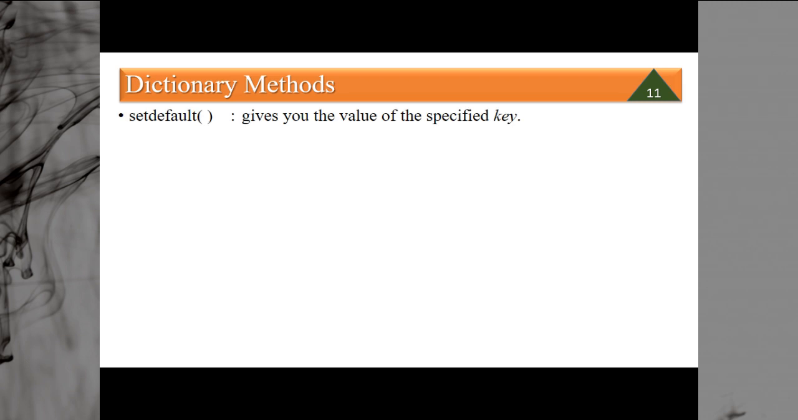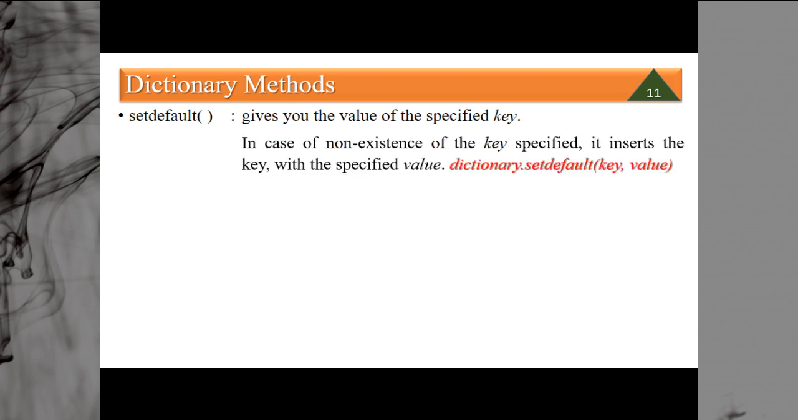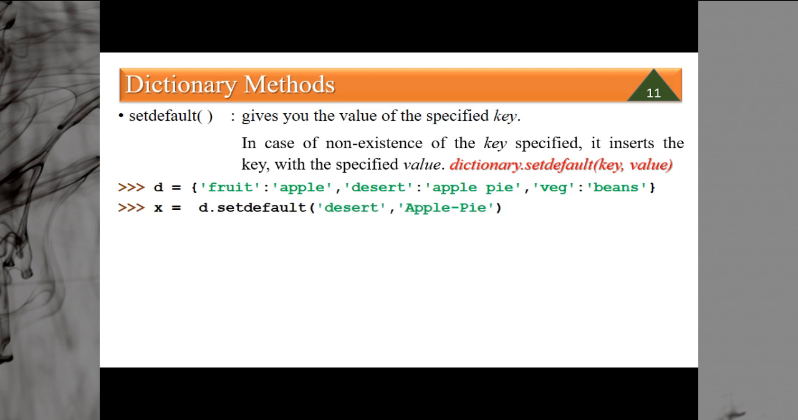Then we have setdefault. It gives you the value of a specified key. In case the key does not exist, it will insert that key with the specified value. The method of use is dictionary.setdefault(key, value). Like d is equal to fruit, dessert and apple pie. x is equal to d.setdefault(dessert, apple pie). Now what happens? It will provide you the value of dessert if dessert exists. If this key exists, then it will provide its value.